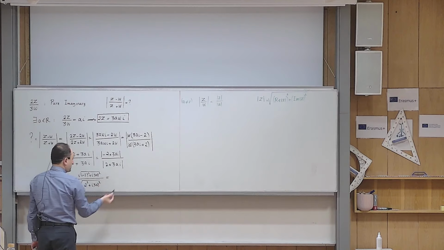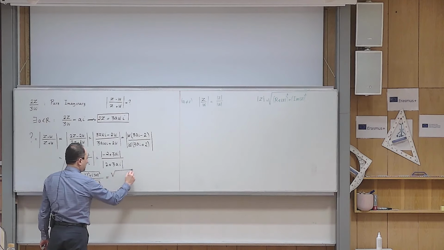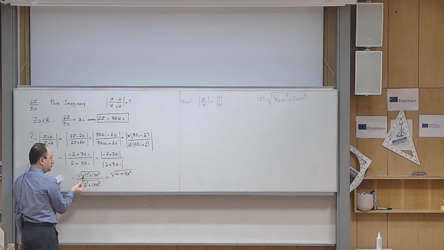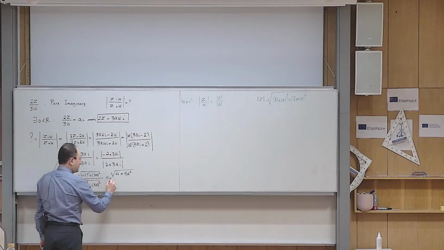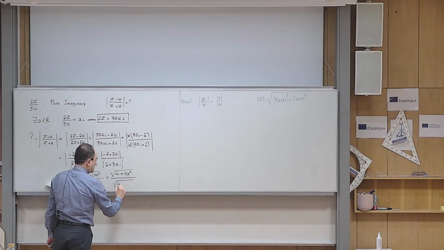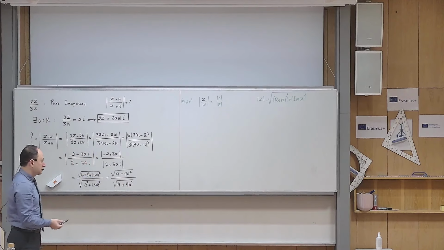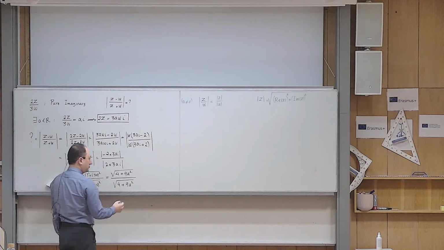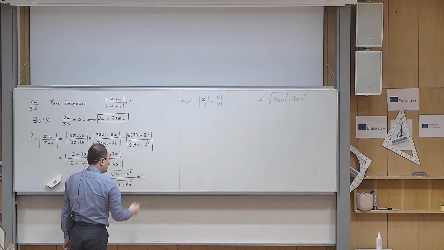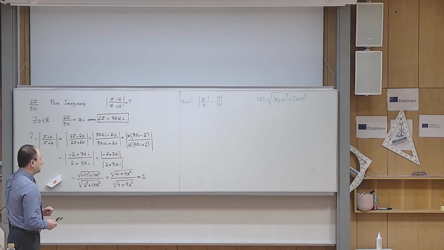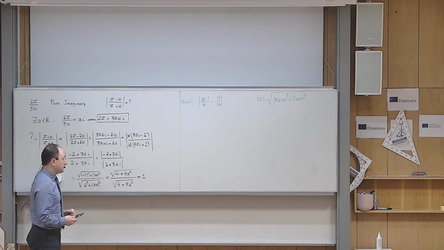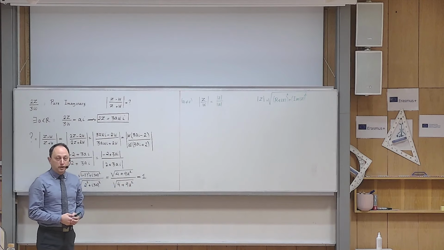But you see immediately what's happening, because this becomes 4 plus 9a squared, even though this sign is negative, because of this even power, it becomes positive 4. And that becomes exactly the same as the denominator, the square root of 4 plus 9a squared. So independent of what a is, this is a fraction whose numerator and denominator are equal. So the answer becomes 1. So if this number is a pure imaginary number, then the absolute value of that complex number is exactly 1.